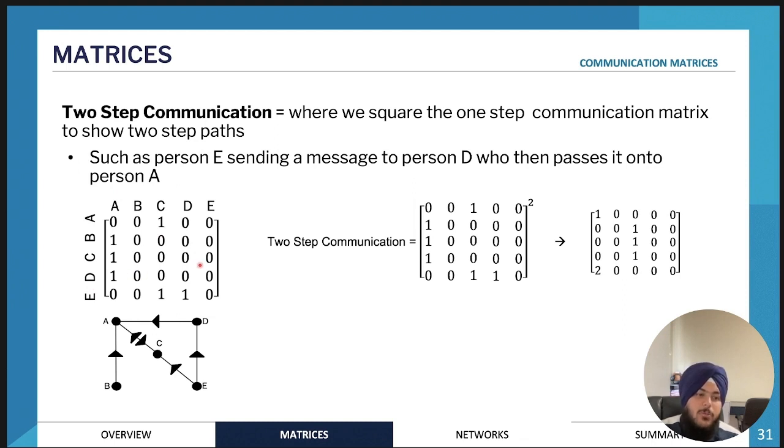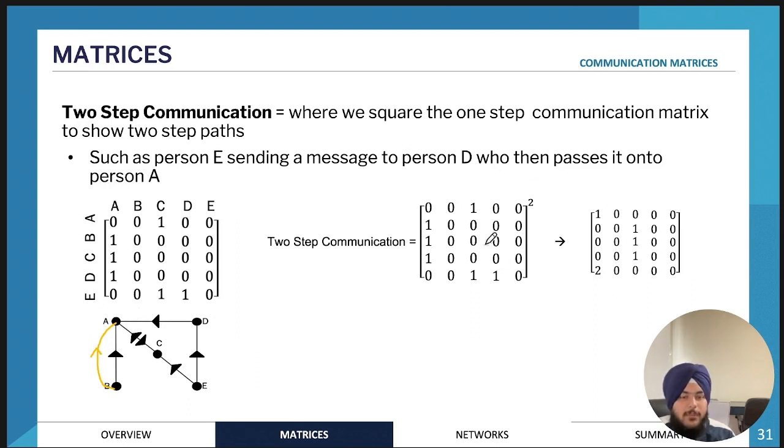And in these types of matrices, we can also have more than one number. So we can have 1, we can have 2, if there's 2 paths. Same for the one-step communication matrix, because sometimes a person can communicate with another person via 2 means. For example, if we had another path over here, that would be a 2 for the number of ways that B can communicate with A, because it can communicate via this means and via this means.